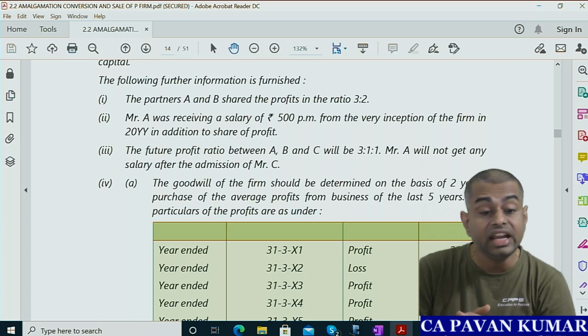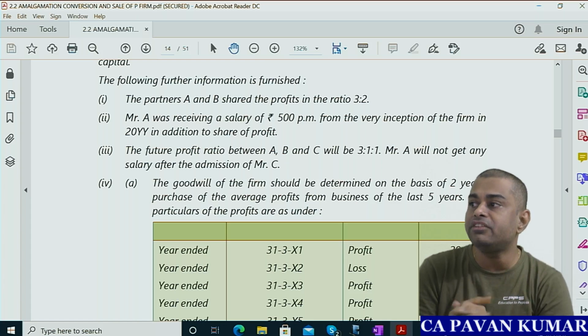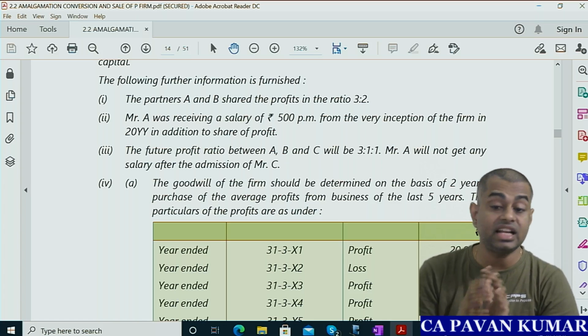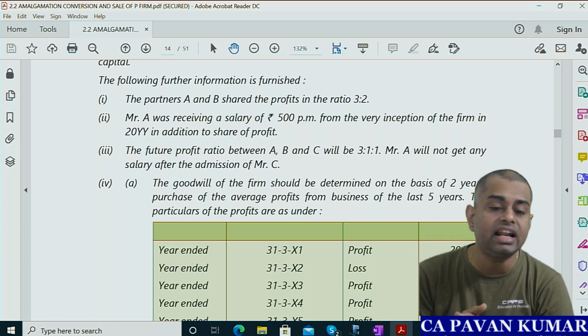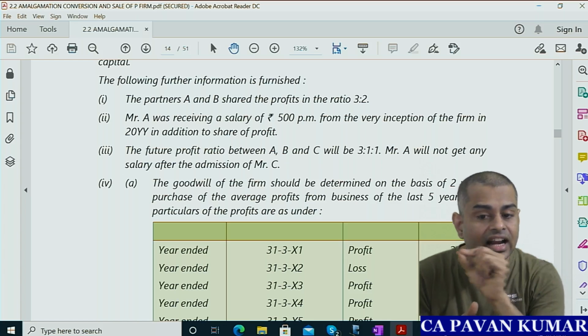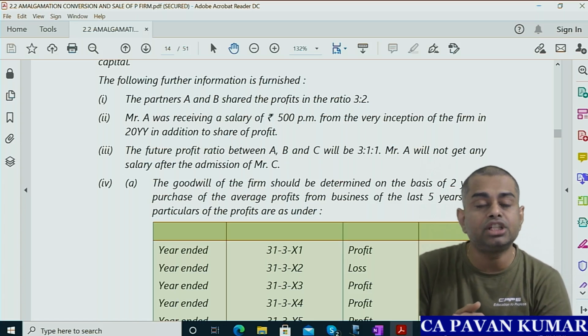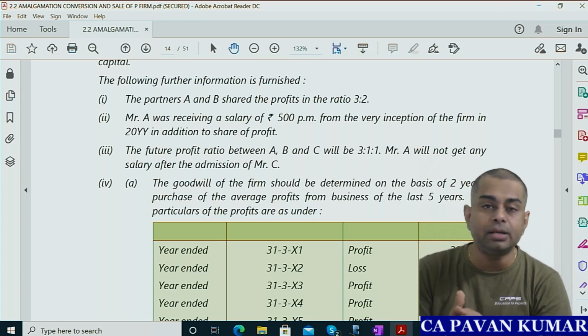Okay. 3. The future profit ratio between A, B and C will be 3:1:1. Mr. A will not get any salary after the admission of Mr. C. Underline. Mr. A will not get any salary after admission of Mr. C. Pavan sir, what difference it makes?